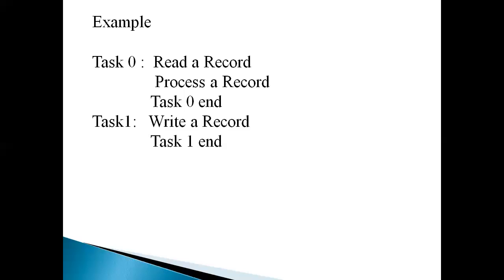So in this video, we have seen the concept of process management, part 3. This is the entire concept related to process management. The topics were what is priority, types of priority, and multitasking operating system. In the next video, we will see concepts related to memory management.